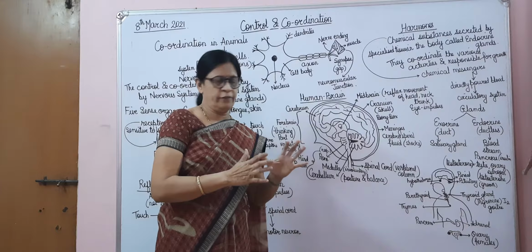So how does a reflex action work? When we touch a hot plate, what happens? Our thermoreceptors are there in our skin. They find that it is hot. These electrical impulses are carried with the help of the sensory neuron to the spinal cord. It may be the brain also. So it is carried to the spinal cord.